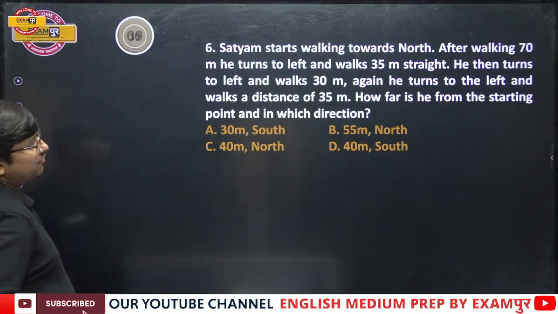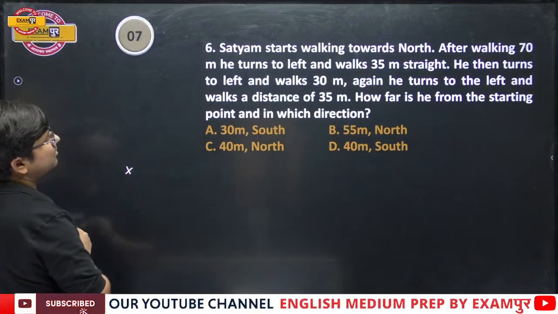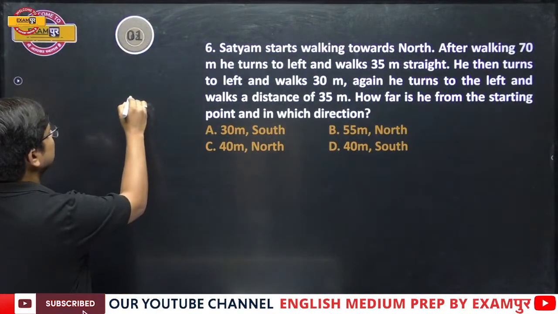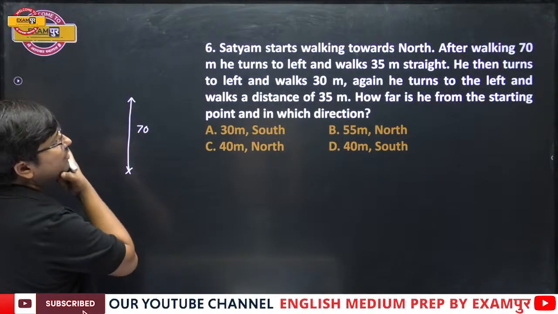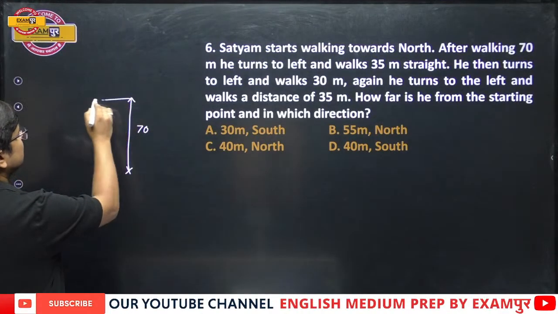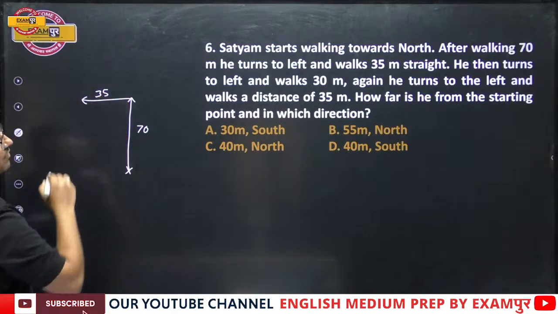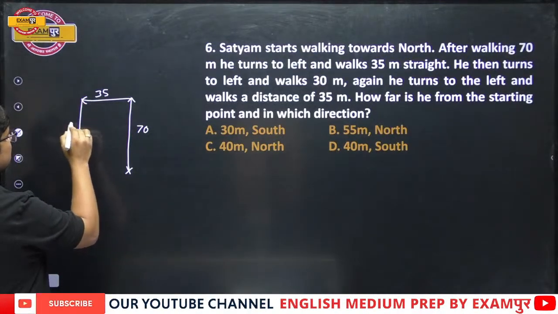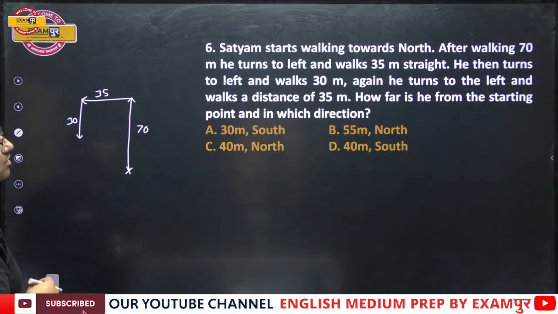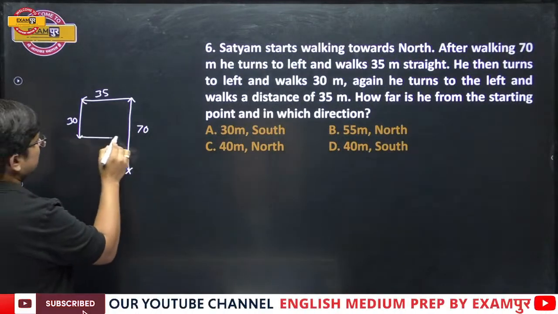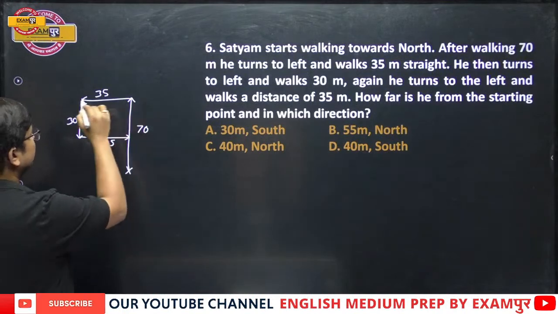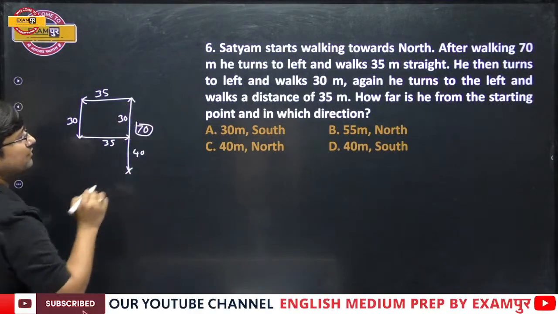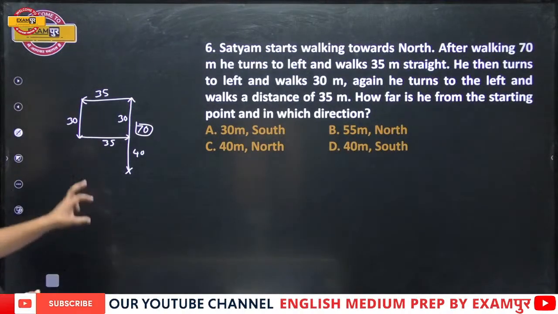See, Satyam started walking towards north. Now suppose this is the starting point, and Satyam started walking towards north. After walking 70 meter, he turns to left and walks 35. He then turns to left and walks 30. Again he turns to the left and walks a distance of 35. Now if this distance is 30, even this distance is 30, so the remaining distance is 40 to maintain the total 70.